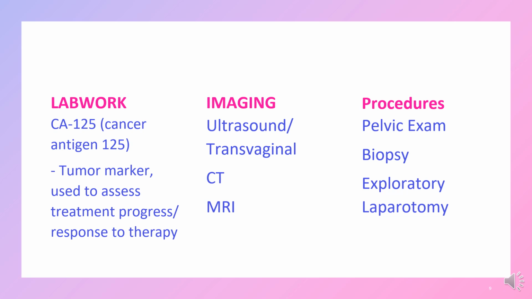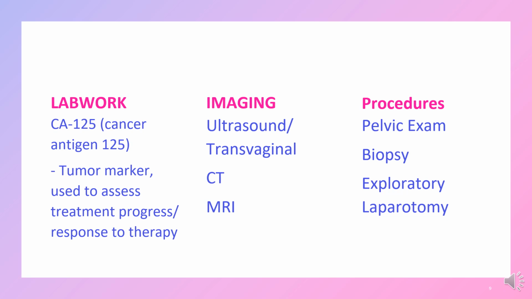And as we said, imaging, ultrasound, transvaginal ultrasound, sometimes it's a little bit harder to see. So we may go with a CT or an MRI to try and get a better look, a more extensive look at that, a closer look, a more refined look. Also, CTs may be used to look for metastasis, right? So once we've confirmed by biopsy that it is ovarian cancer, we may go back and have CTs where we're looking for any further metastasis in the body.